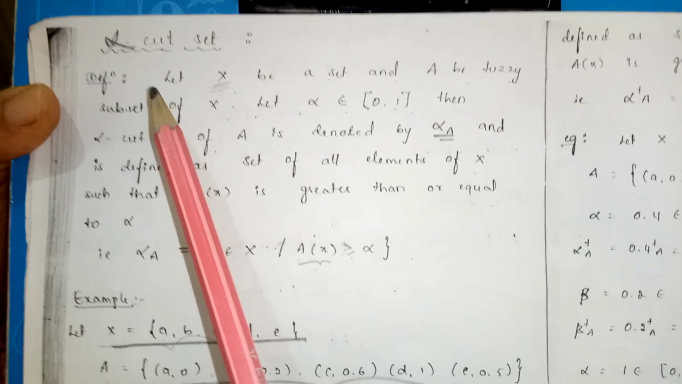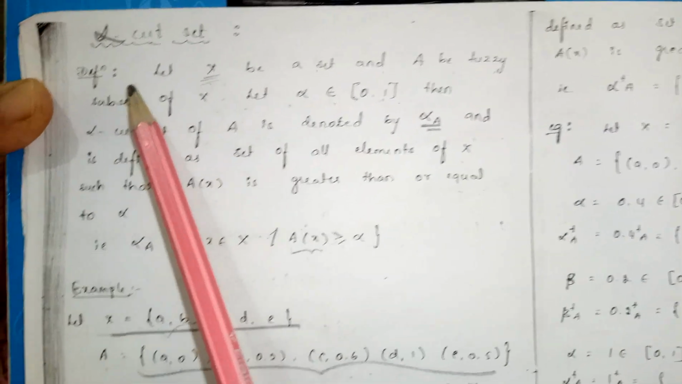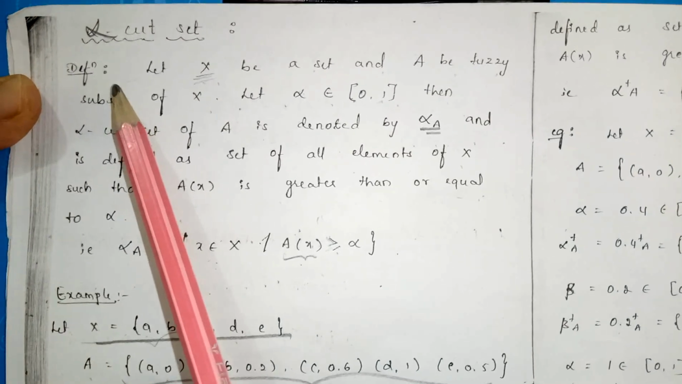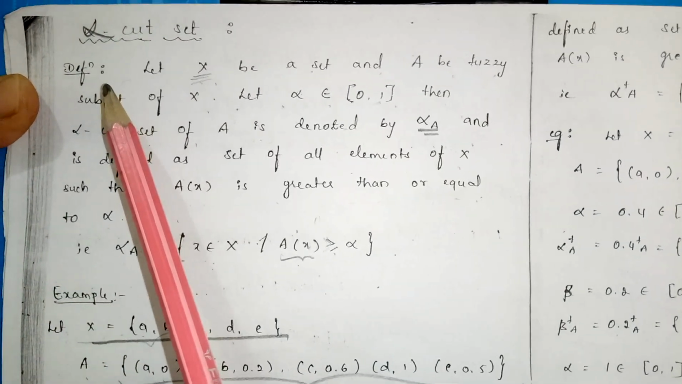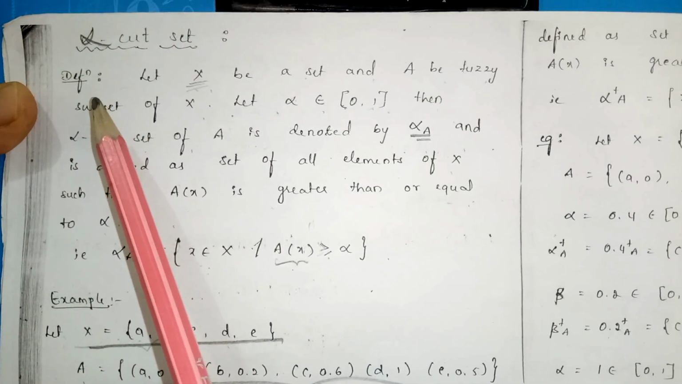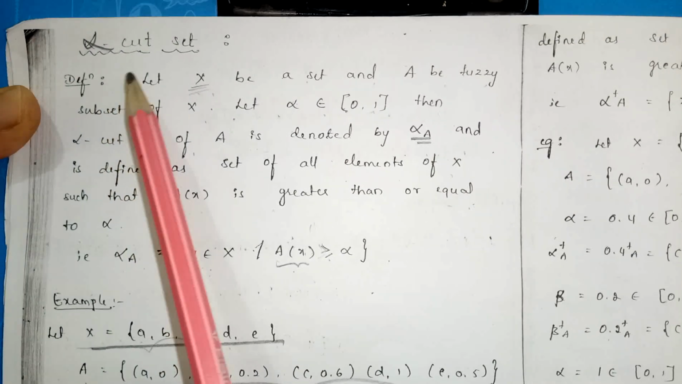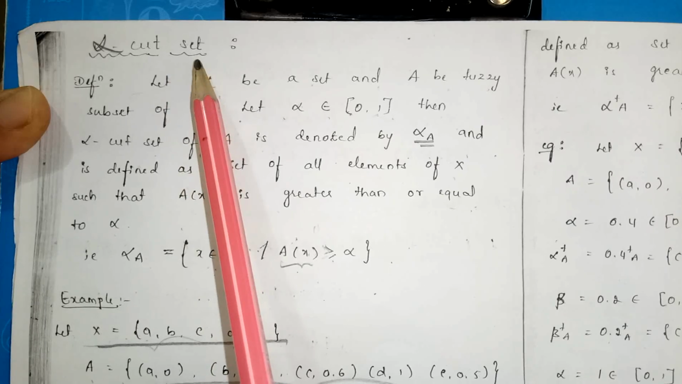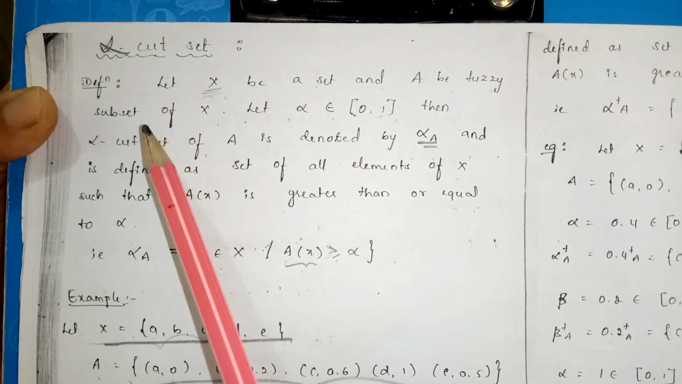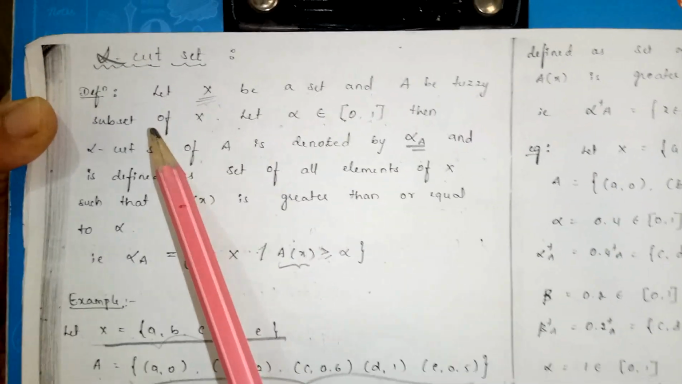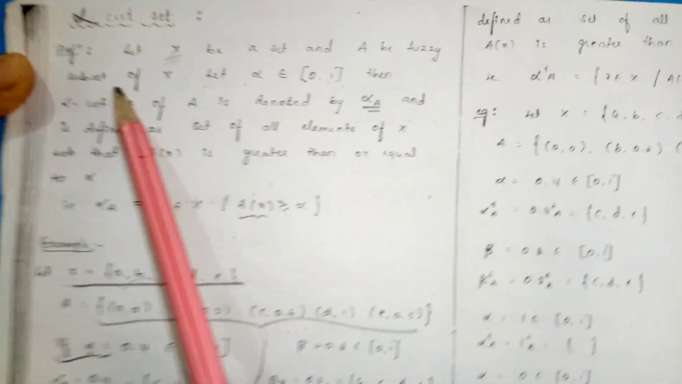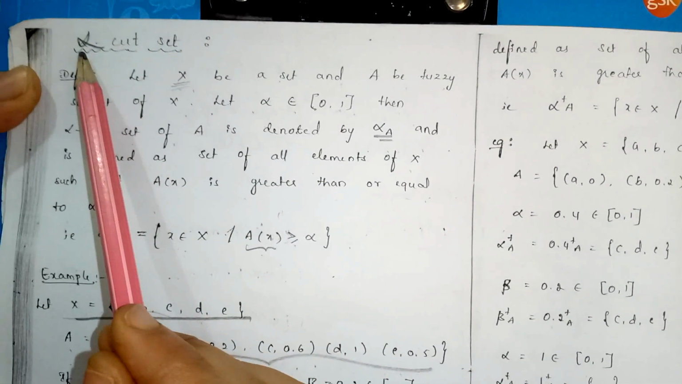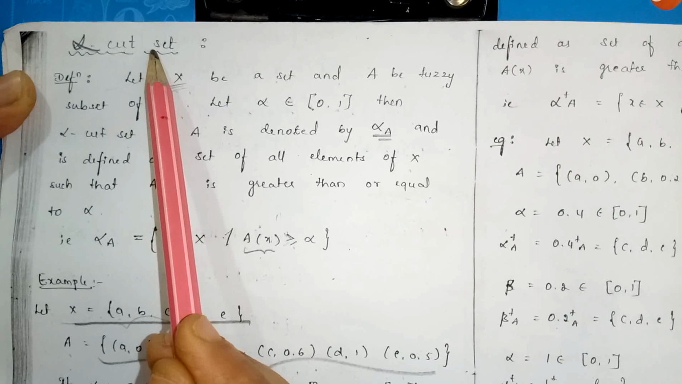Hi students, in the previous class I already discussed the concept of fuzzy subsets induced by mappings or functions. Now in this class I am going to explain the alpha cut set. This is a simple concept: the alpha cut set, the strong alpha cut set, and some theorems on the alpha cut and strong alpha cut sets. We have to go into the definition of the alpha cut set, which is important for the 2 marks.